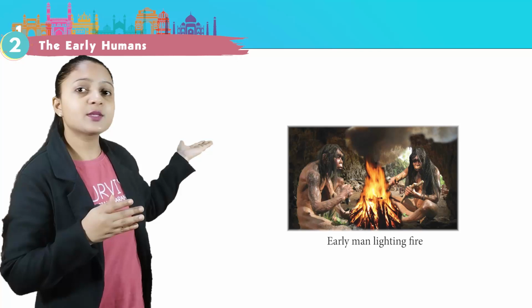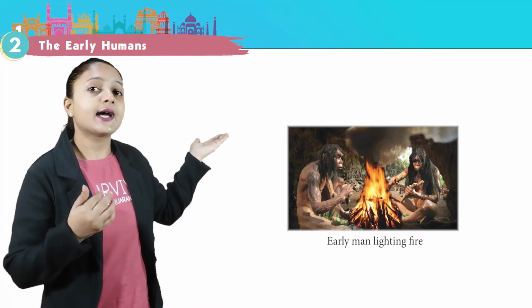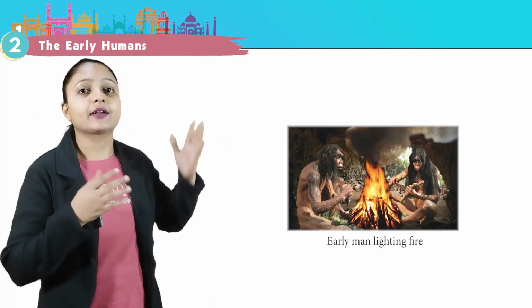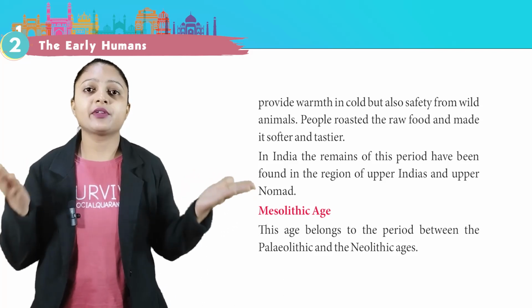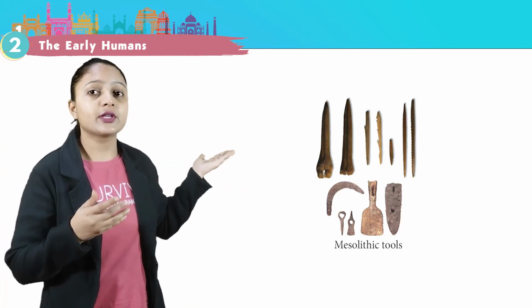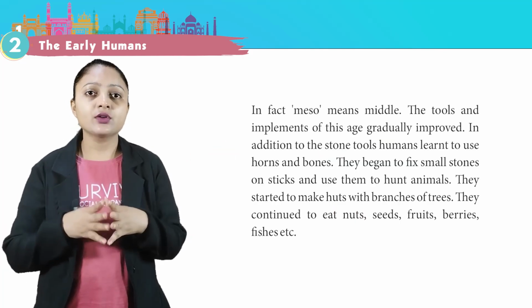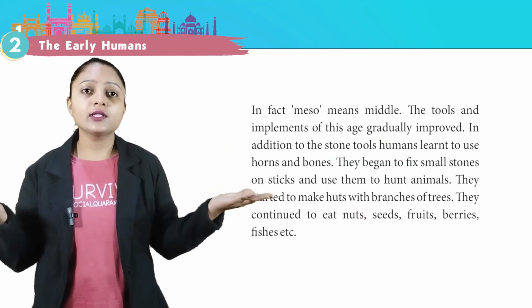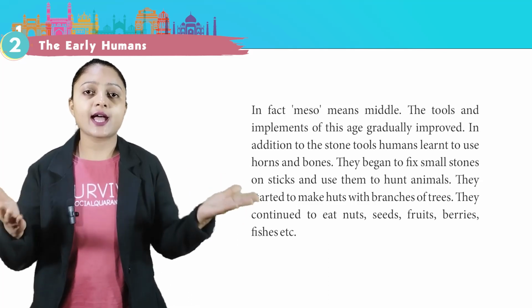Mesolithic Age. Look at this picture. This is the picture of early man lighting fire. The age belongs to the period between the Paleolithic and the Neolithic ages. This is the image of Mesolithic tools. In fact, Meso means middle. The tools and implements of this age gradually improved.